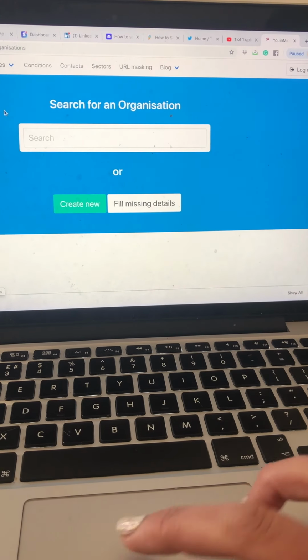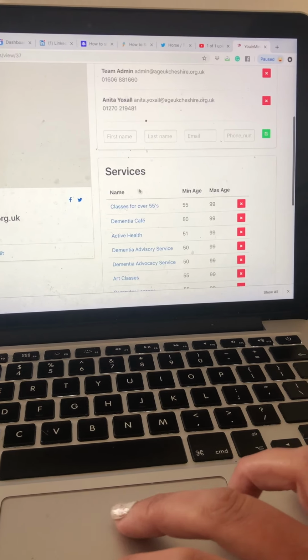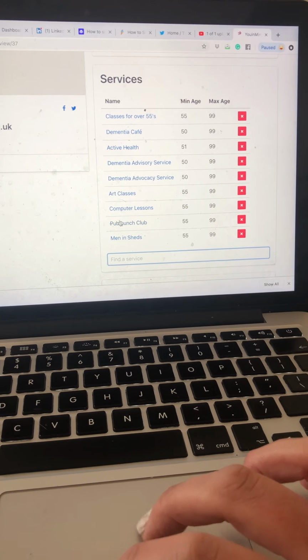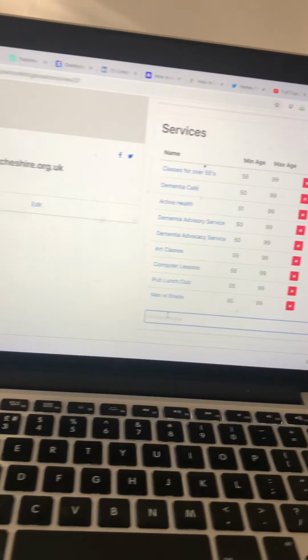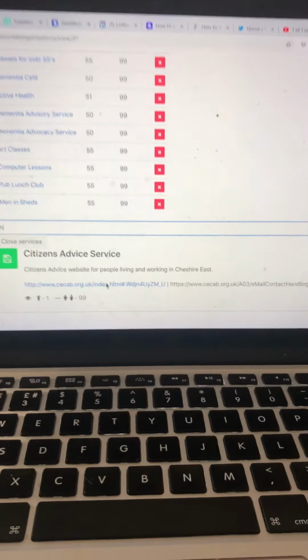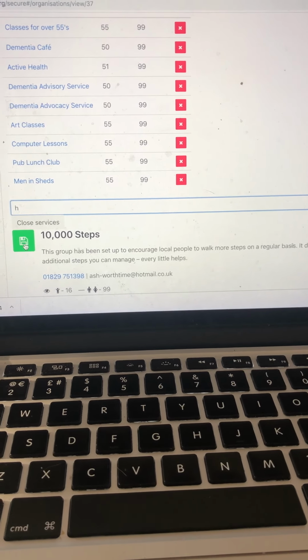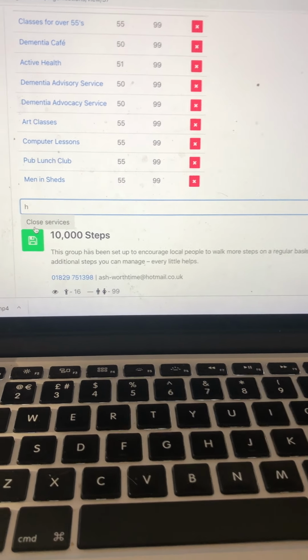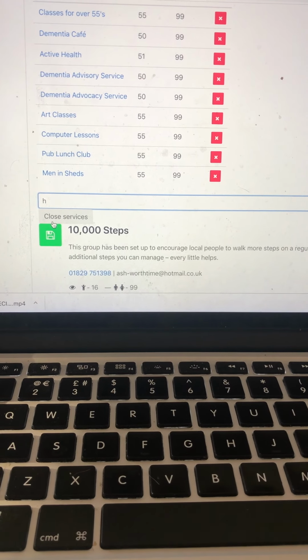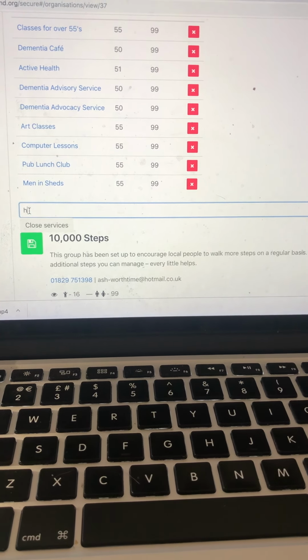So you find the organisation, go to Age UK and click View, and then here you can find services. Let's see if there's anything that I could add. So Citizens Advice Service or 10,000 Steps, there you go. If that was appropriate, I would click Save. Because I've published it already, and I've published the organisation, if I attach the service it will join this list.